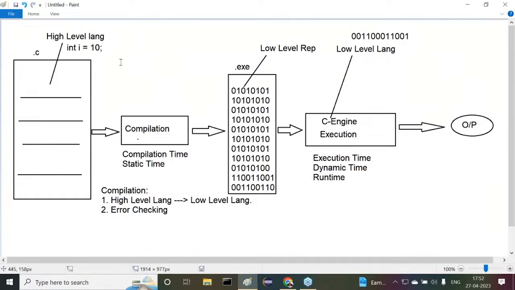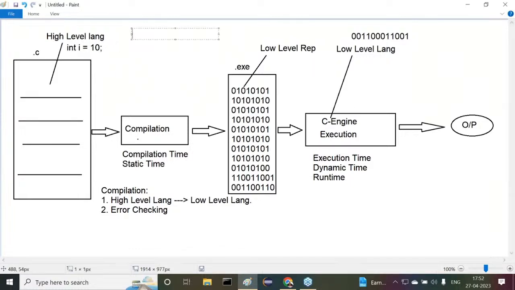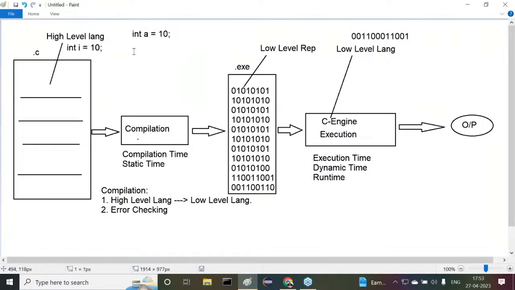Okay, now observe carefully. One more point I'm telling you. For example, int a is equal to 10. I have written this in a section. Int a is equal to 10. Now tell me, for this variable, will 2 bytes of memory be allocated or not?